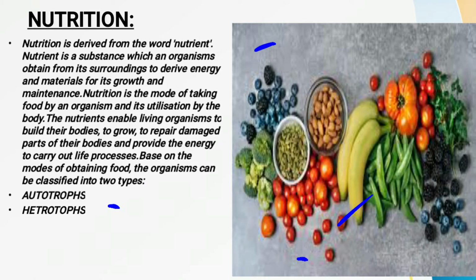Now see, whatever food items we are eating, here also you are seeing different kinds of food items given. So whenever we are eating these food items, some kinds of nutrients are also present in them, and these nutrients are very helpful, very beneficial for the proper growth and development of our body, as well as for repairing the damaged parts of our body. So with the help of these nutrients, we are able to live properly, we are able to perform different kinds of activities, etc.